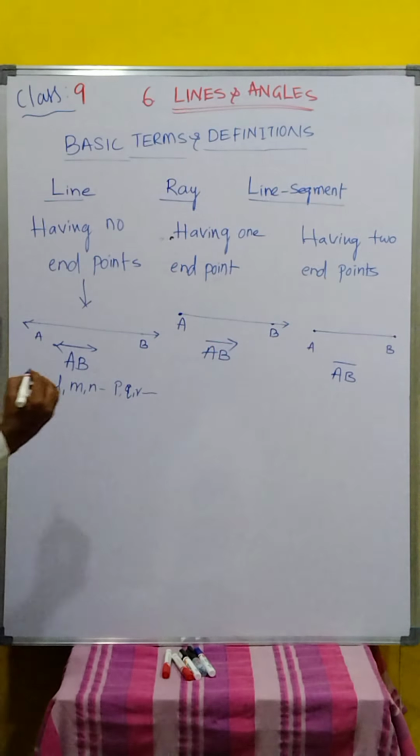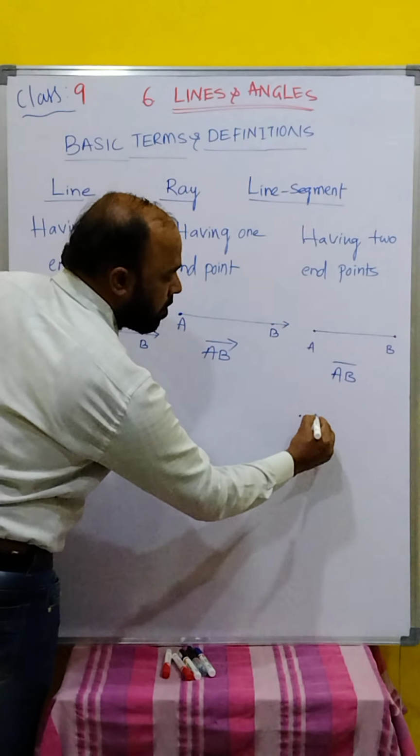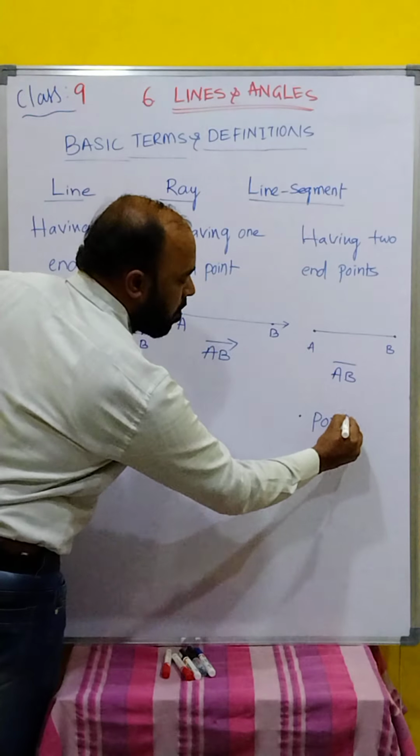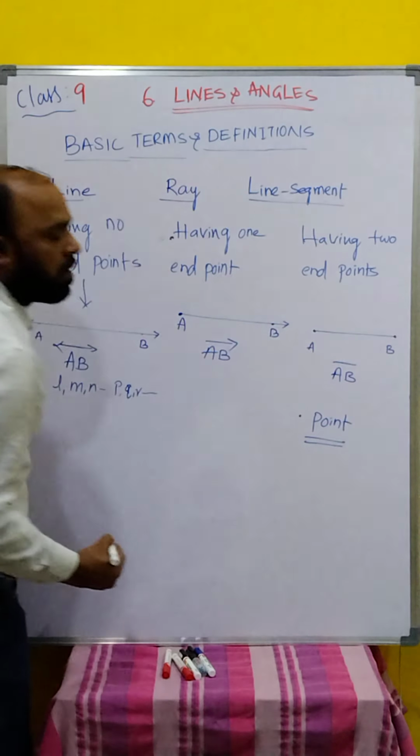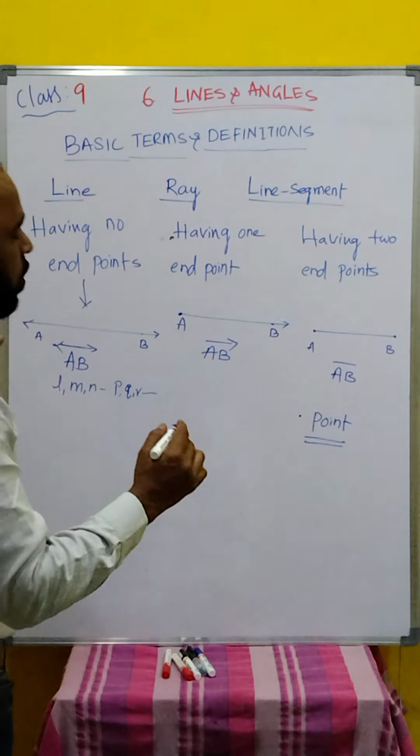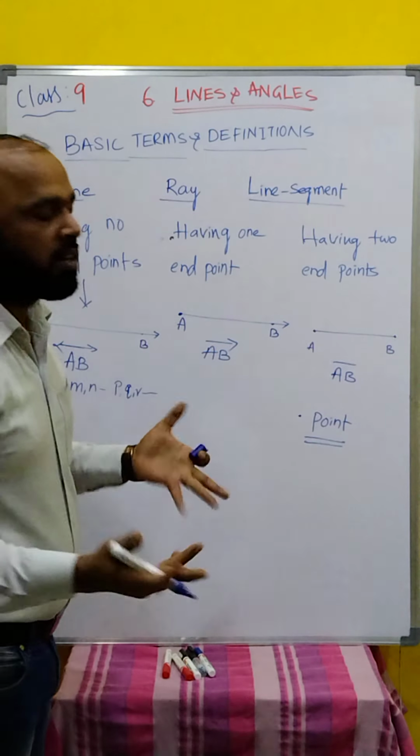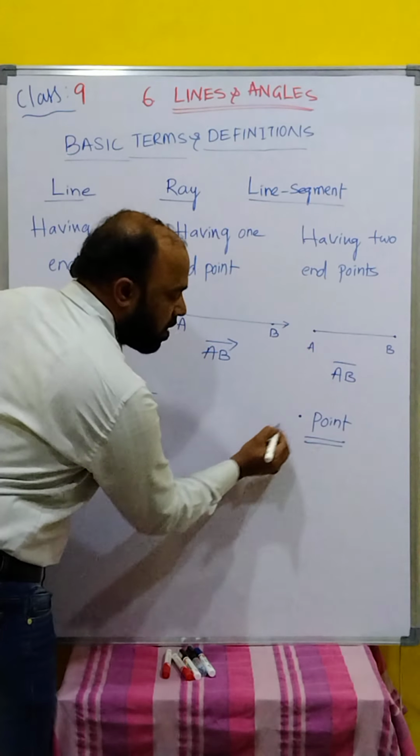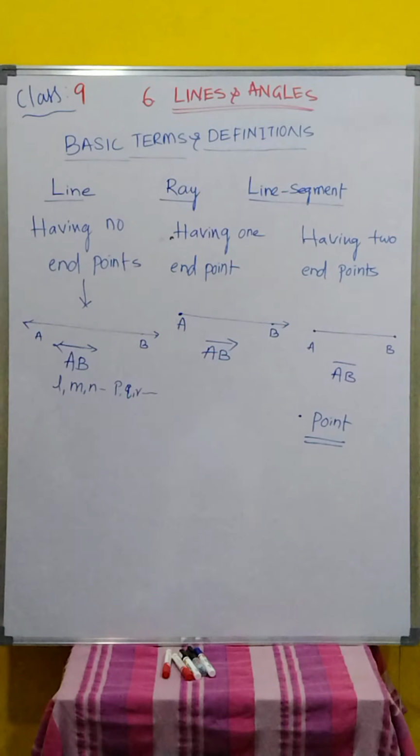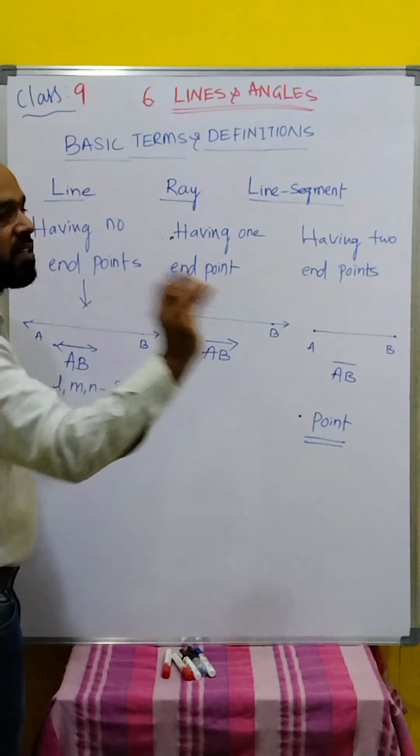After this, we'll go for the point. What is the point? What is the definition of a point? A point is that which has no dimensions. We can't find the dimension of this. A point has no dimensions. Clear, children? It's a point. There is nothing there, it's just a dot.